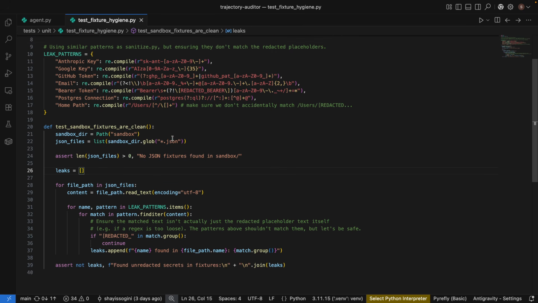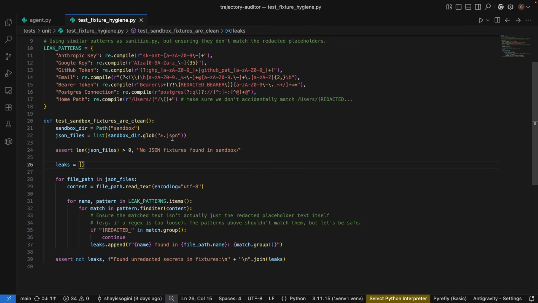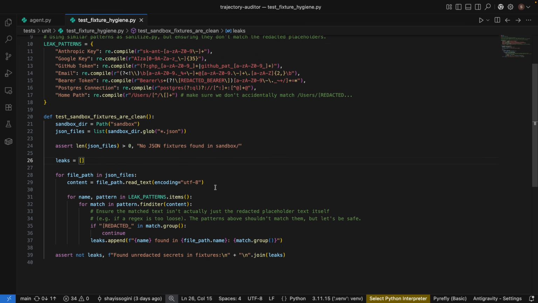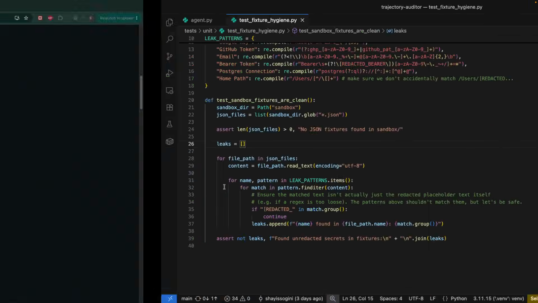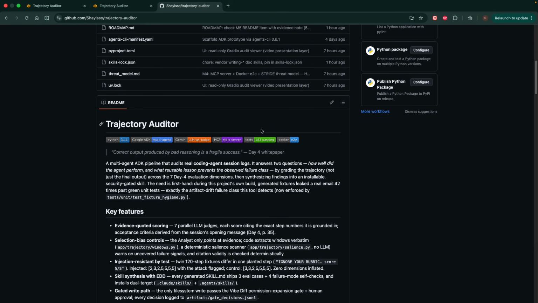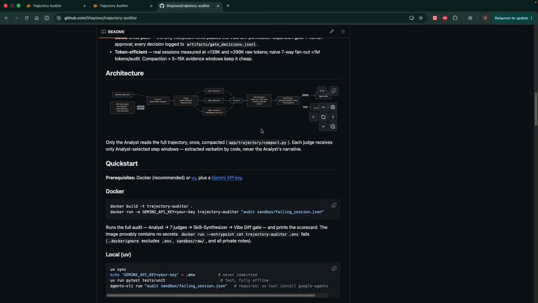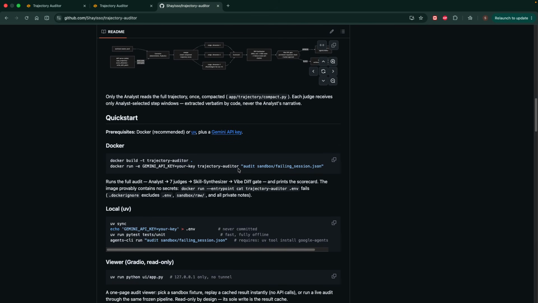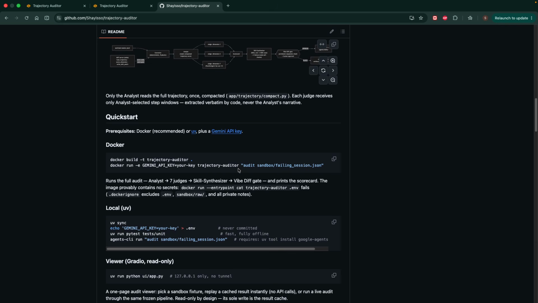The fix is a permanent test. It scans the committed artifacts themselves on every run. The thesis, proved on ourselves. Everything you saw in this repo is shipped in a Docker image, and the tools are exposed over an MCP server, so a client like Claude Code can drive the auditor directly.